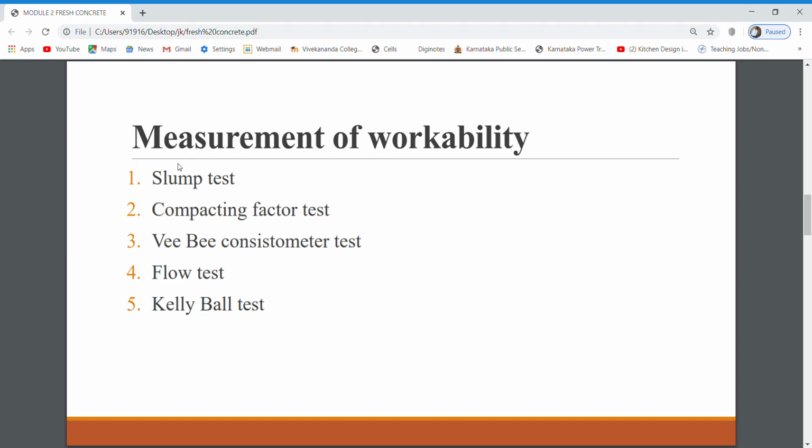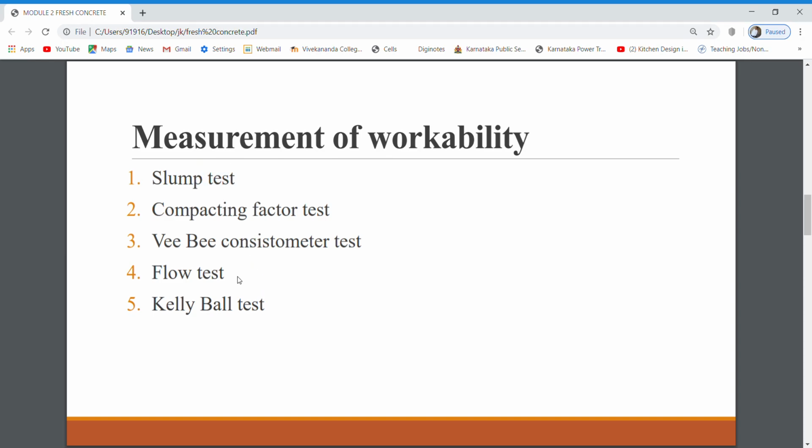So usually, when we go to a site and want to test it, we go with the slump test only. We are doing the slump test maximum times, and in the laboratory we prefer these two tests, VB and compacting factor test. Kelly ball is very easy to conduct, you can measure it very quickly. So we'll go with the first one, that is slump test.